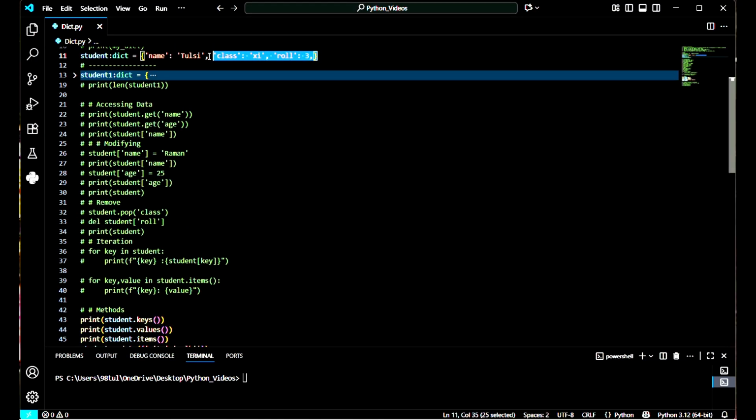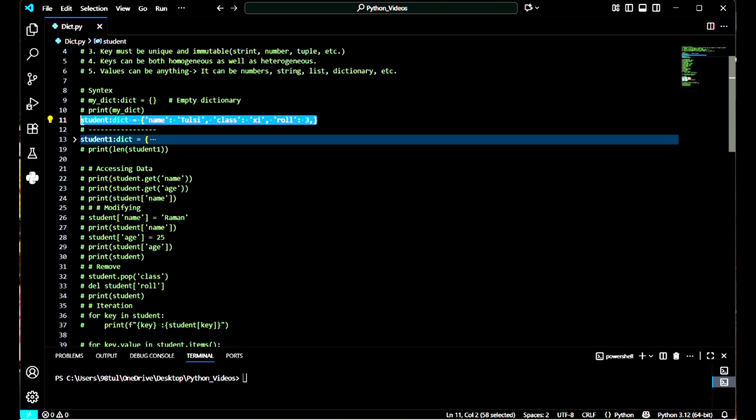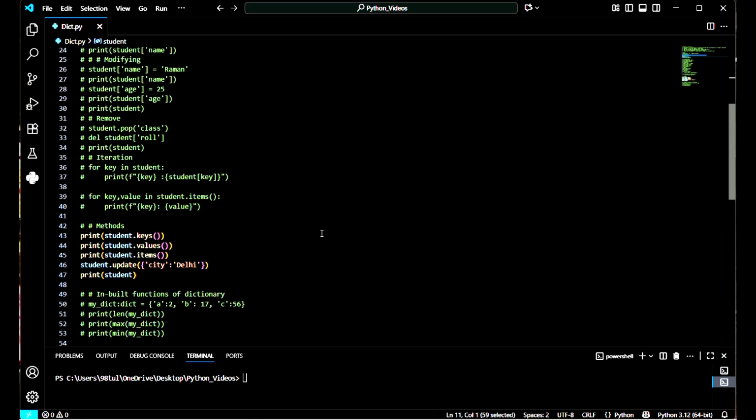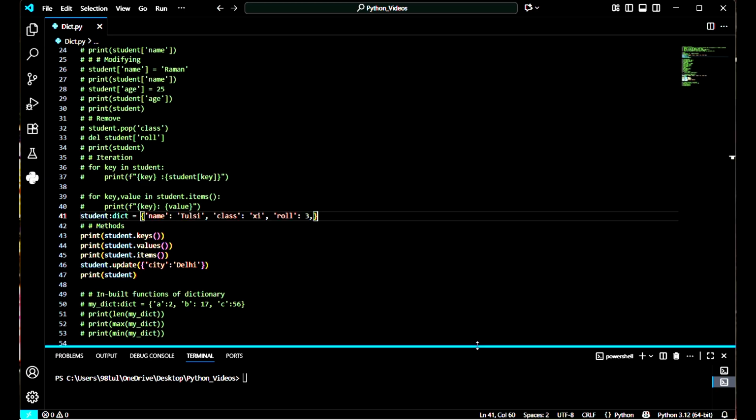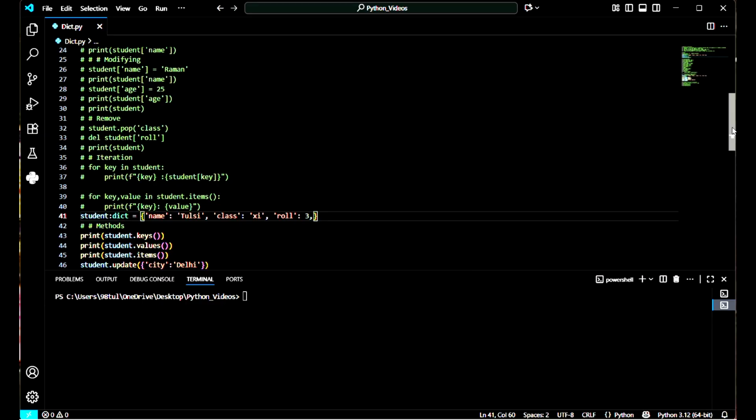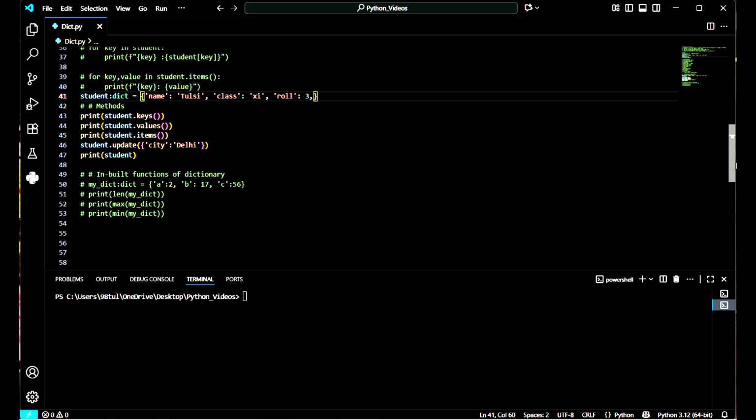Let me copy this and give it here, so it will be easy to follow. Now I'm going to do this again. So here, when we use the keys function, it will give us just name, class, role. Why? Because name is a key, class is a key, and role is a key. So it will just give us the keys.